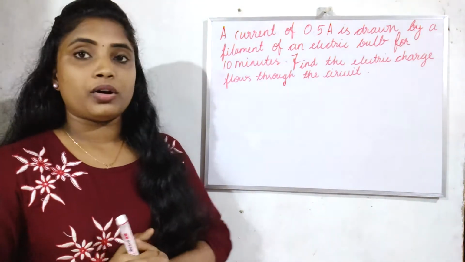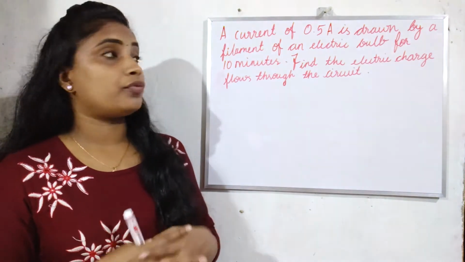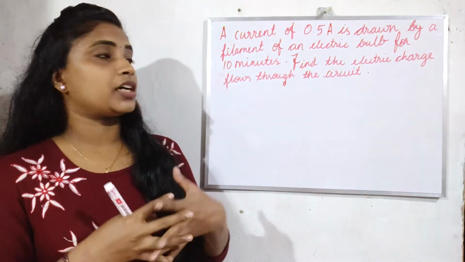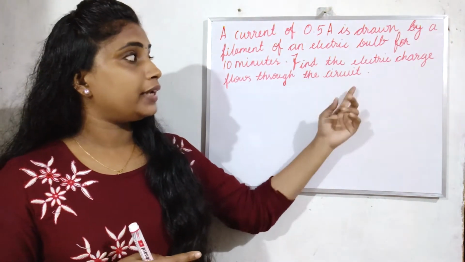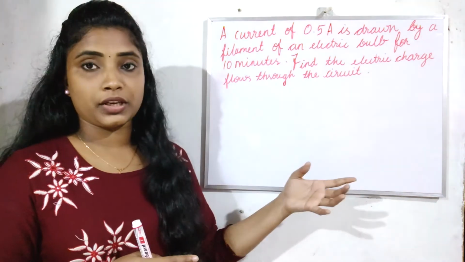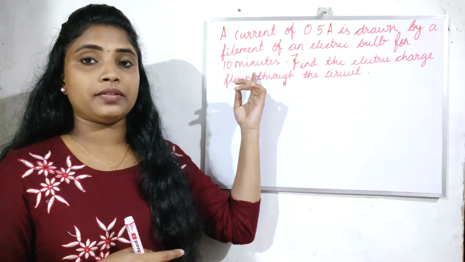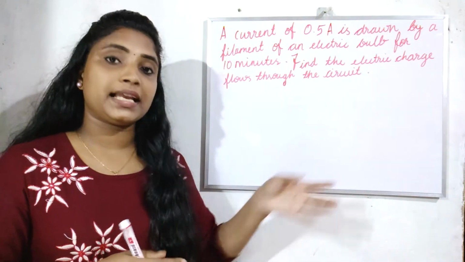We have a question here. A current of 0.5 ampere is drawn by a filament of an electric bulb for 10 minutes. Find the electric charge that flows through the circuit. So the question is to find the electric charge, and the current and time are given. We have to calculate the electric charge.